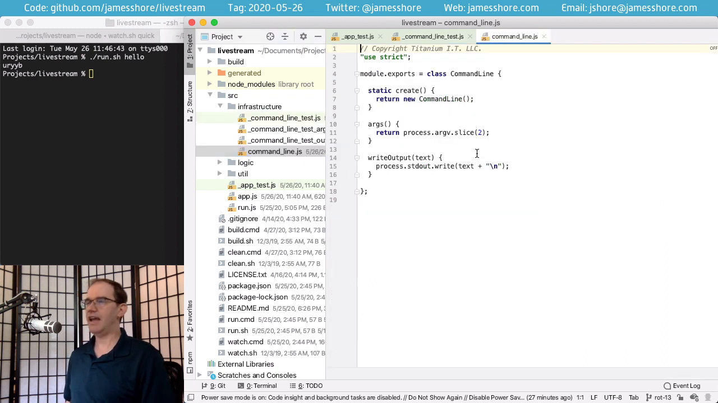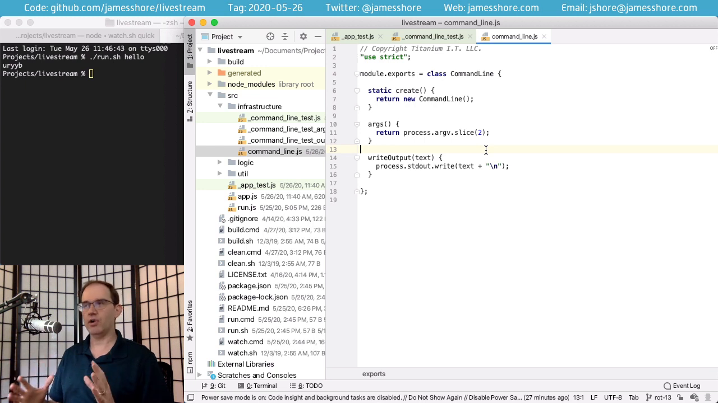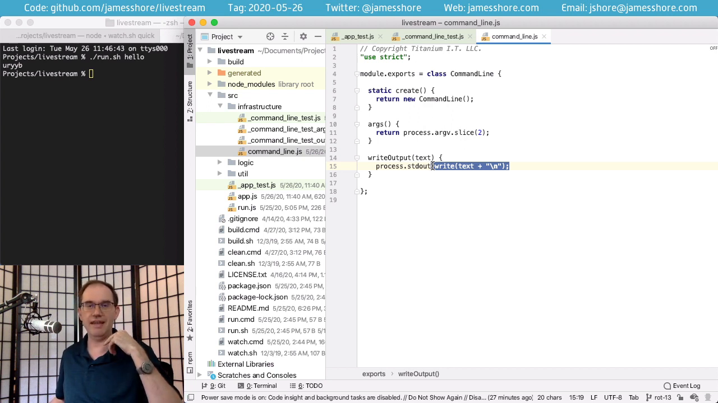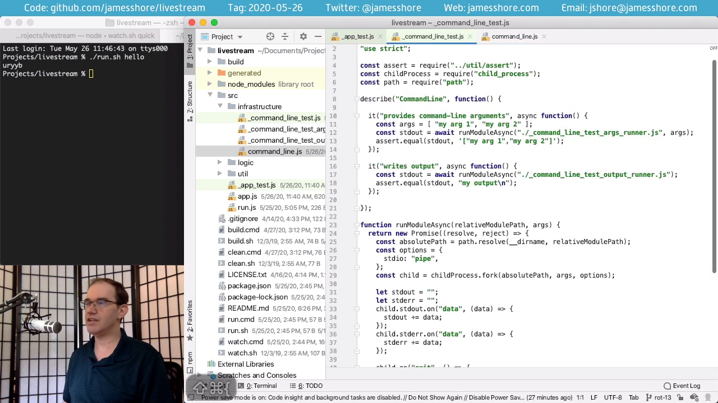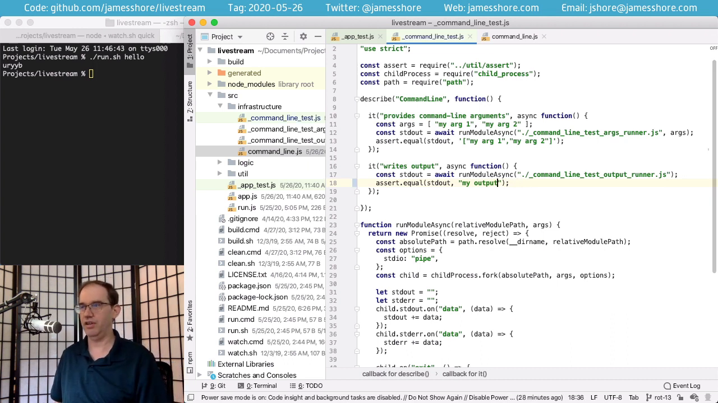Now let's say that some point down the road, we realize that our command line wrapper, which has a write output function that writes the output with a carriage return at the end, was not really a great idea. It's not very flexible. We don't necessarily want to put a carriage return at the end of every single piece of output. So we change that, and we do it test-driven. We're going to come in here and say the behavior of command lines should no longer be to have a carriage return at the end.